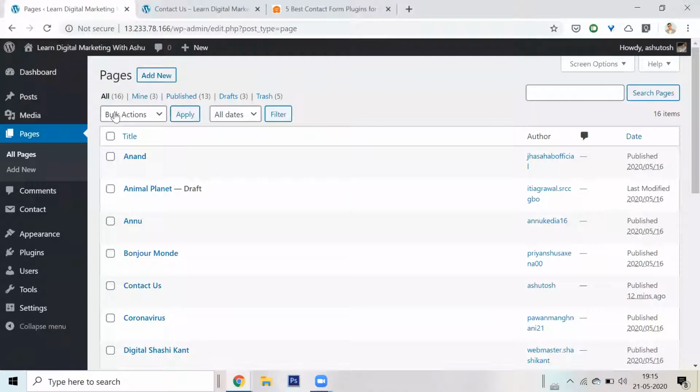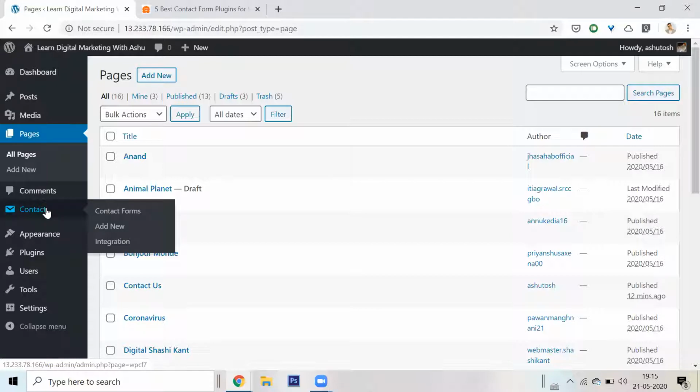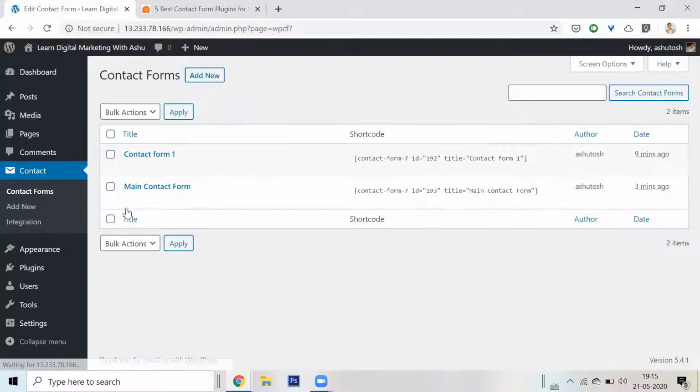This is my page section, which is separate. Here the contact form section is separate. If you would have noticed, we did not have this section before we installed the plugin. Now that plugin has created a section where I can create a contact form. So this is what I did. This was my main contact form.